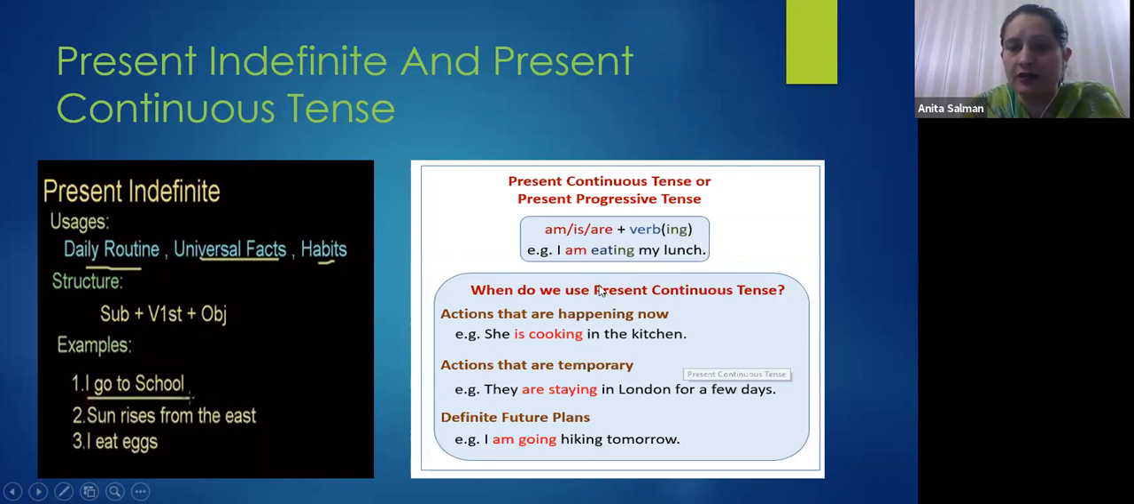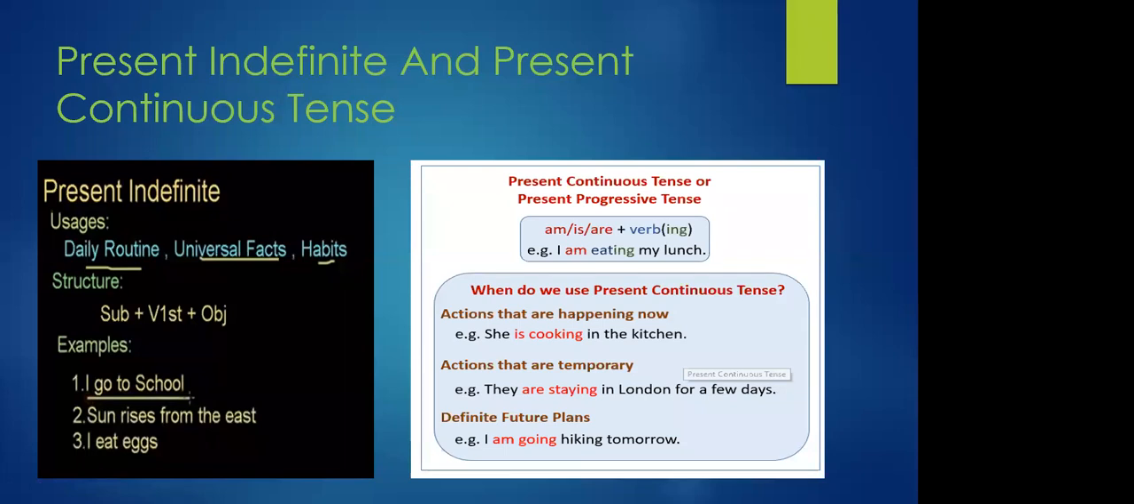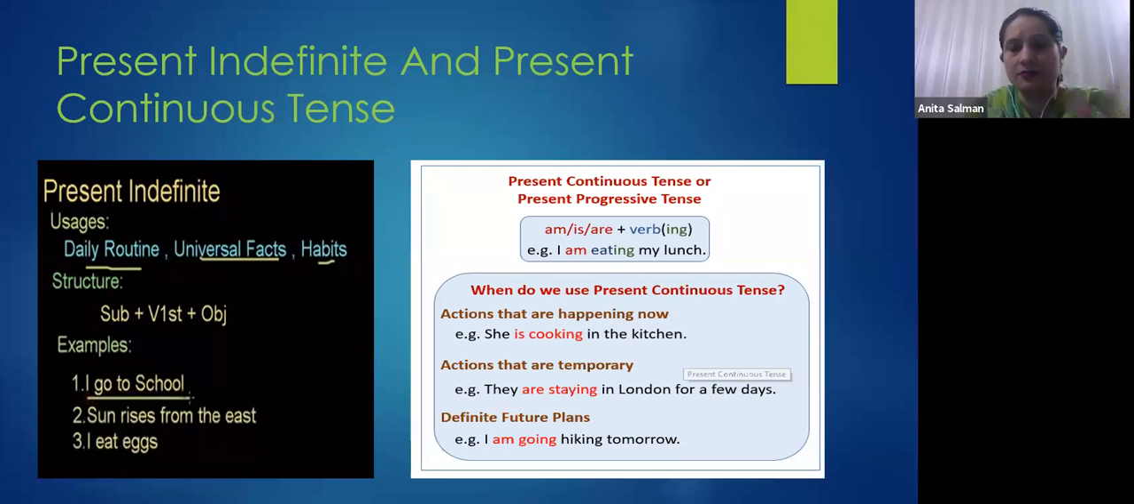Is it clear? Okay. When do we use present continuous tense? Number one, actions that are happening now. We use it for those actions which are happening now. For example, she's cooking in the kitchen, right? At the moment of speaking, whatever action is going on, that we speak in present continuous tense. Like I'm teaching, you are listening, you are watching, right? All these things I will describe at the moment of what is happening in present continuous tense.